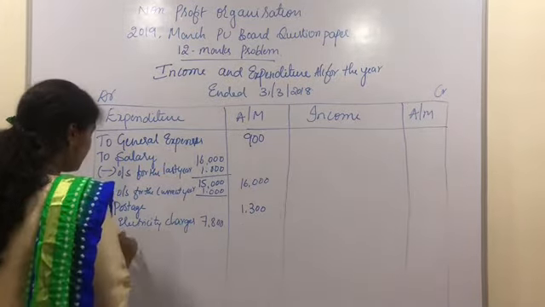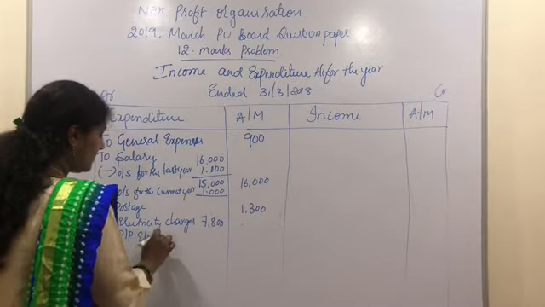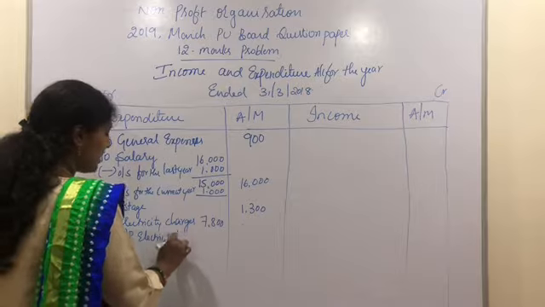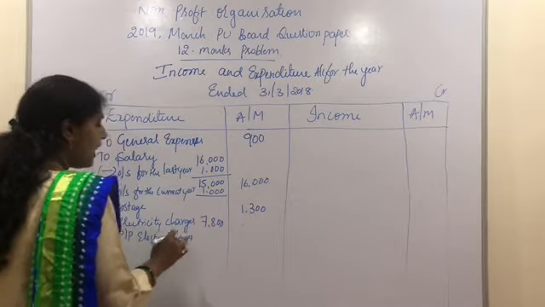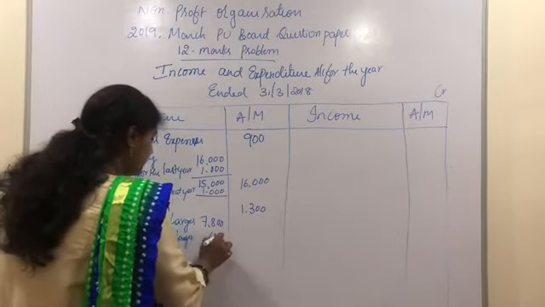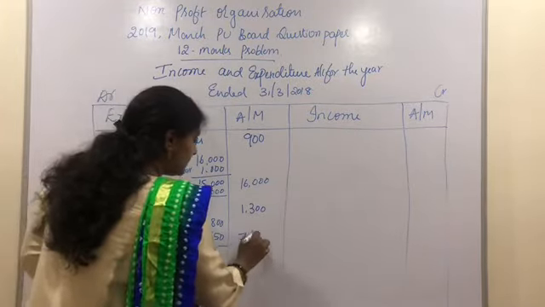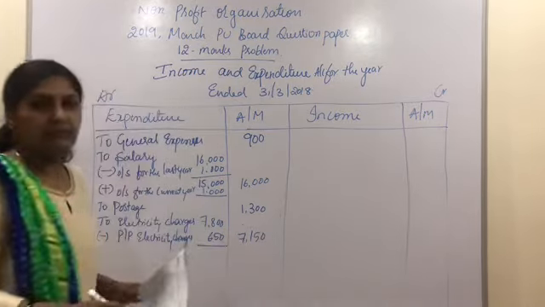Minus prepaid electricity charges, or electricity charges paid in advance also you can write, and the balance is 650. The net balance of electricity charges is going to be 7,150.